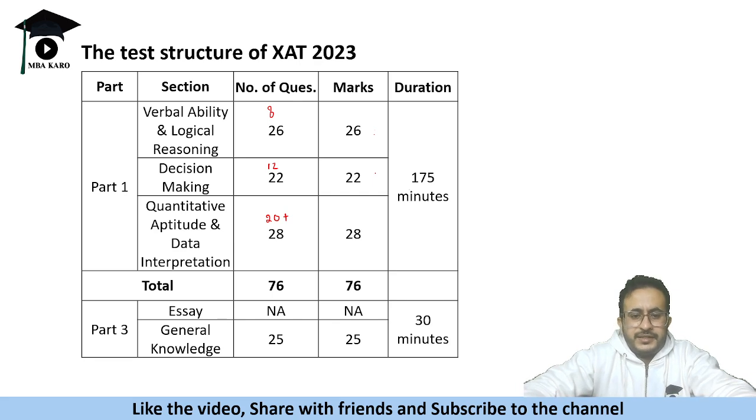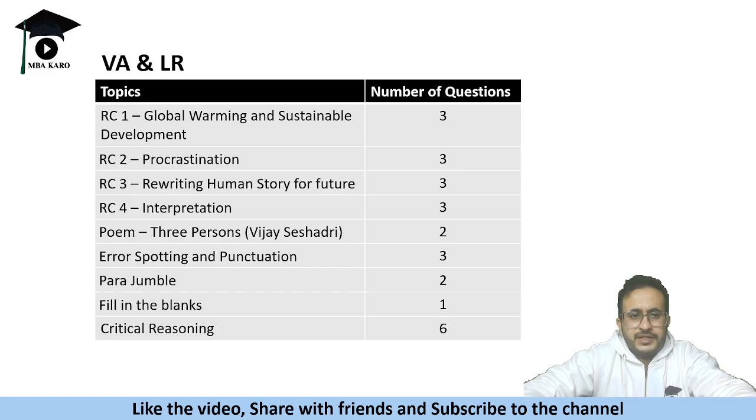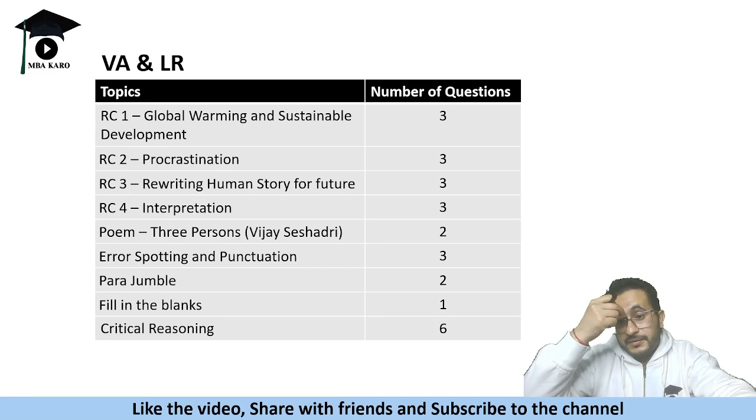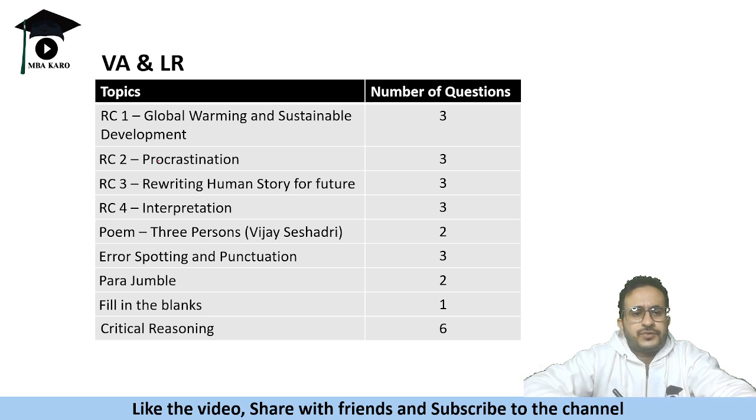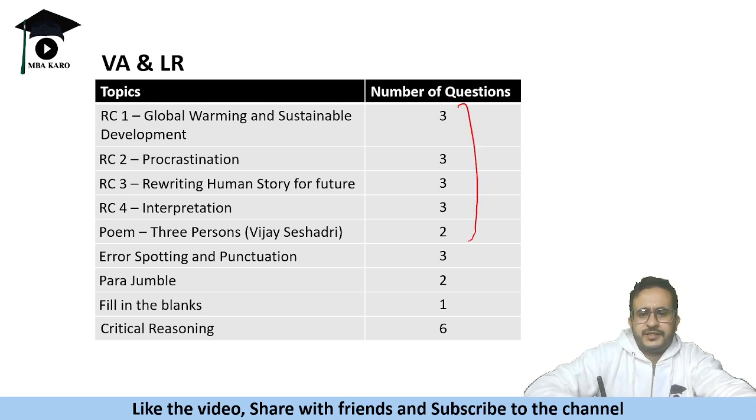And this is general knowledge, 25 questions, plus an essay that you need to do in 30 minutes. Now let us talk about the distribution of last year. XAT 2023 had four RCs of three questions each. Then there was a poem of two questions. So this is generally the pattern of XAT.